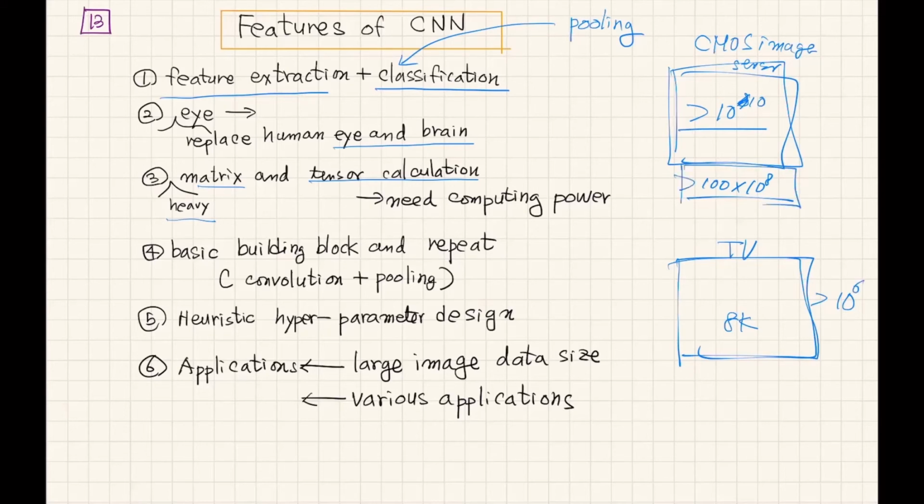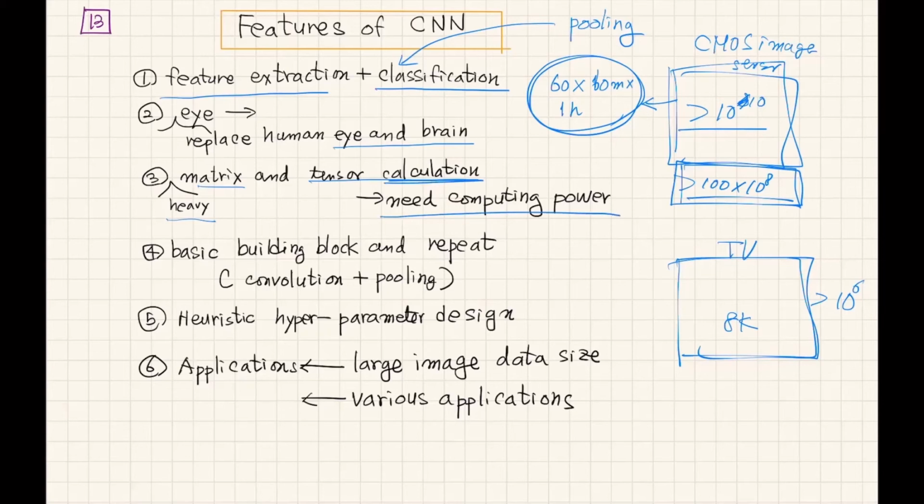Let's assume that if you are taking a movie, every second you take 60 frames, and also probably you have to include the colors, and so 1 hour, 60 minutes. These are huge numbers multiplied by this pixel size. So the calculation burden is quite large, and we need some computing power.